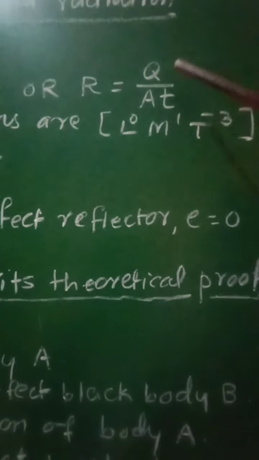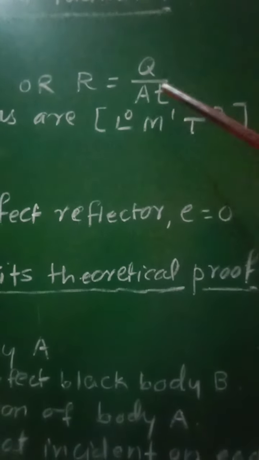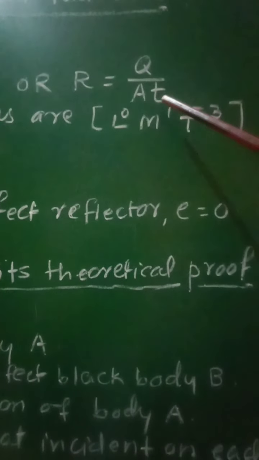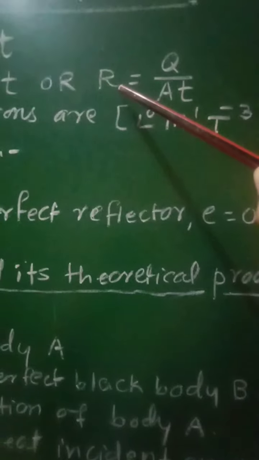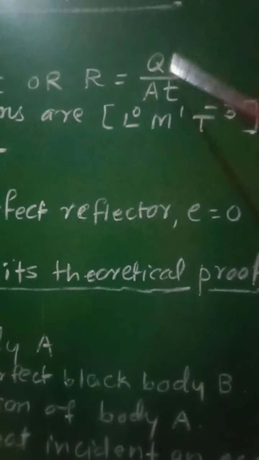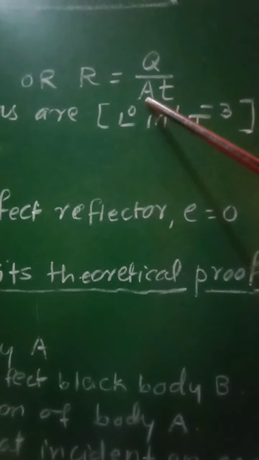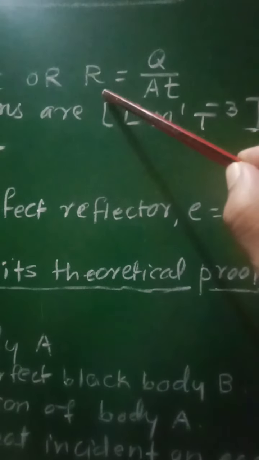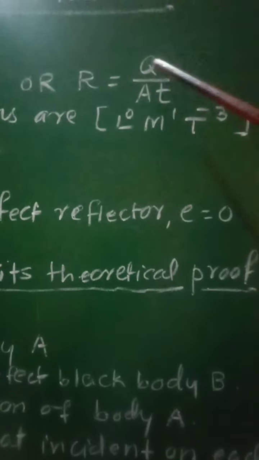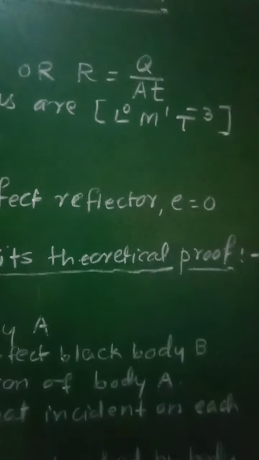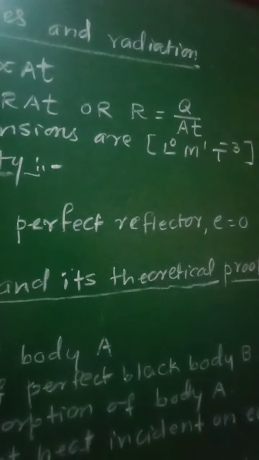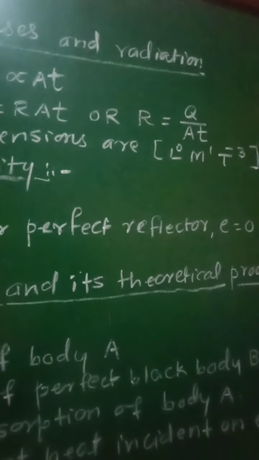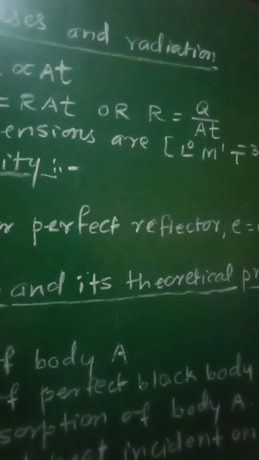In this case, if you put A equal to 1 and t equal to 1, then it will be per unit area and per unit time. So at that time R will be equal to Q. So when A is equal to 1, that is unit area, t is equal to unit time, then R will be equal to Q, and therefore the definition of this emissive power will be given as the quantity of heat radiated per unit area per unit time.